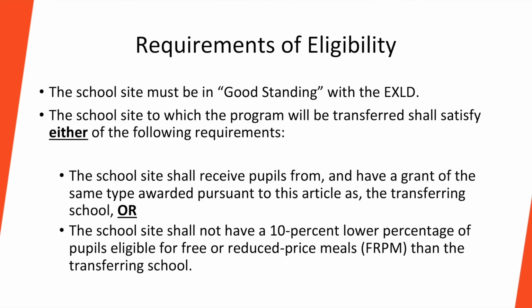The school site must also be in good standing with the Expanded Learning Division, meaning they have submitted all of the required reports and have no outstanding federal program monitoring or audit findings. Additionally, the school site that you are transferring the funds to needs to satisfy either requirement. The school site shall receive pupils from and have a grant of the same type awarded pursuant to this article as the transferring school, or the school site shall not have a 10% lower percentage of pupils eligible for free or reduced price meals than the transferring school.